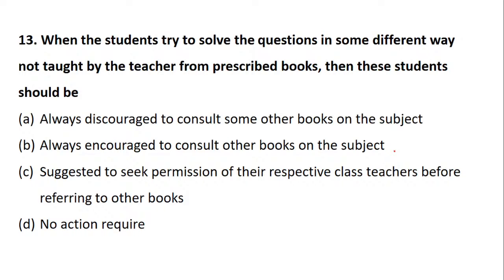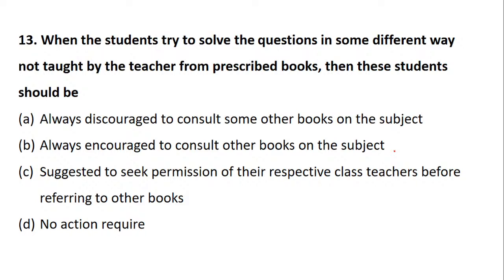Question number 13. This question is lengthy, so read it properly and understand. When the students try to solve the questions in some different way, not taught by the teacher from the prescribed books, then the student should do what? I'll read the question again. When the students try to solve questions in a different way, not taught by the teacher from the prescribed book, then the student should be what?